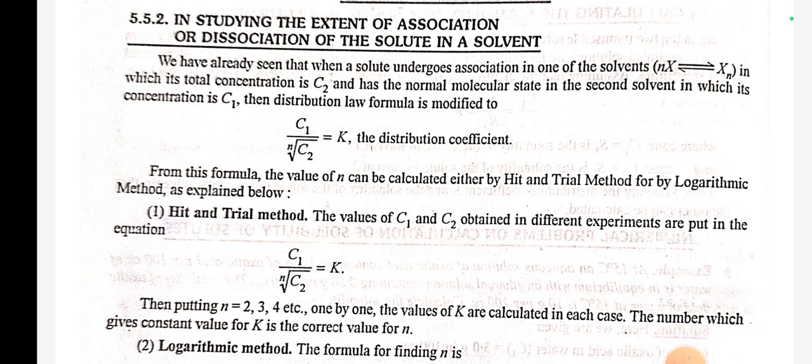Number 1. Hit and trial method. The values of C1 and C2 obtained in different experiments are put in the equation C1 by nth root of C2 is equal to K. Then putting n is equal to 2, 3, 4 etc. one by one, the value of K is calculated in each case. The number which gives constant value for K is the correct value for n.